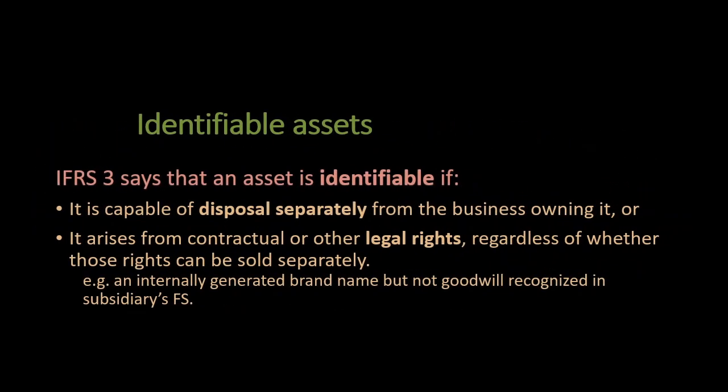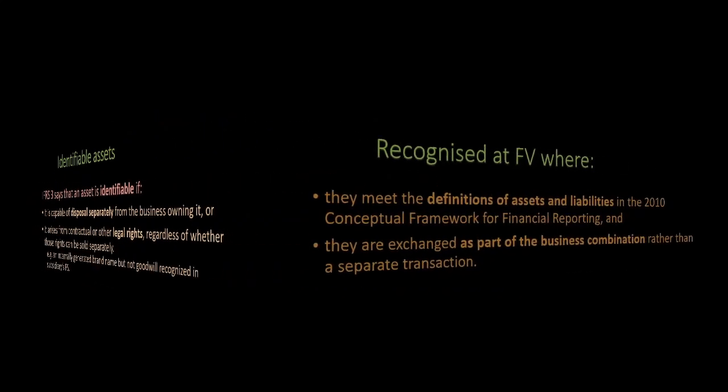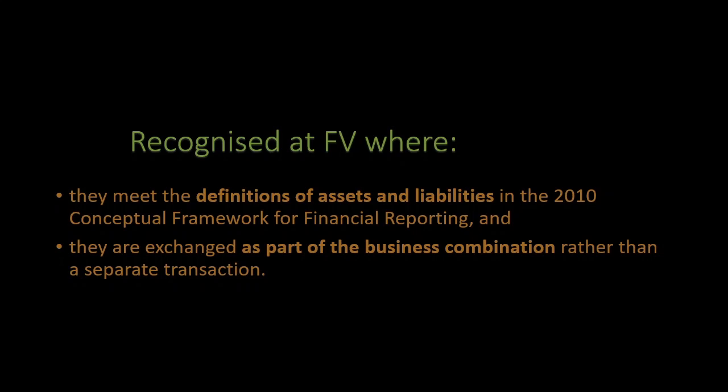Identifiable assets: an asset is identifiable if it is capable of disposal separately from the business owning it, or it arises from contractual or other legal rights, regardless of whether those rights can be sold separately. Example: an internally generated brand name, but not goodwill, not recognized in the subsidiary's financial statements.